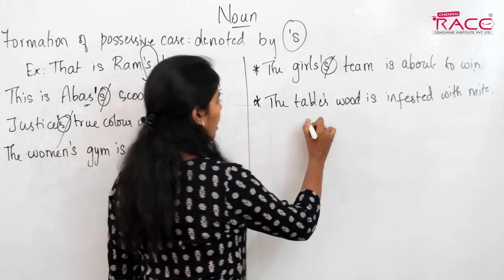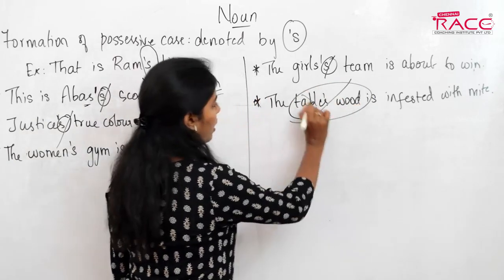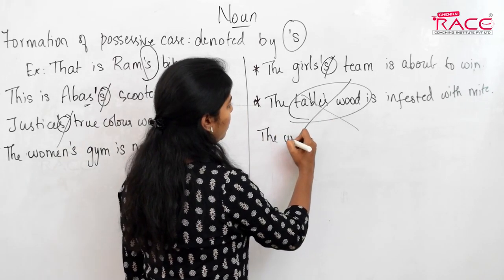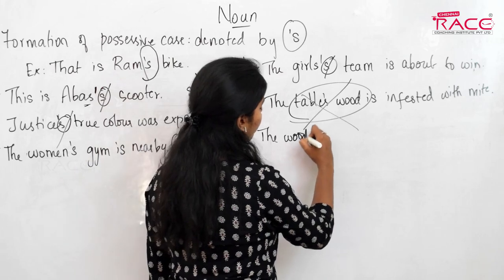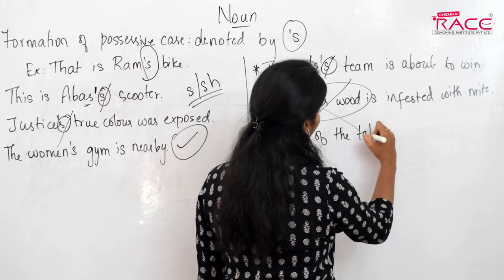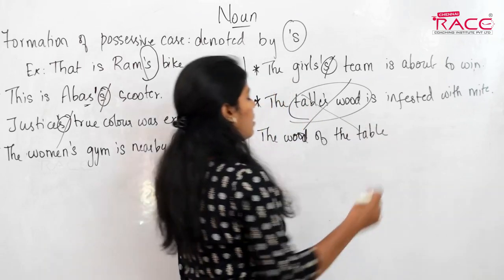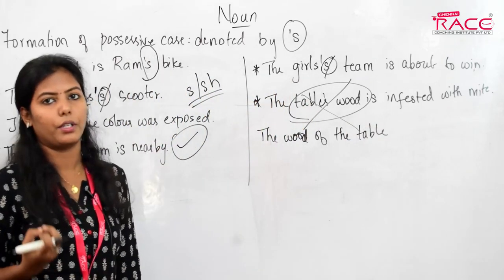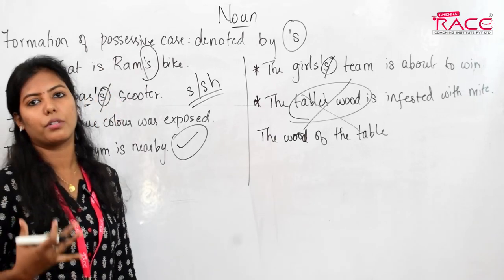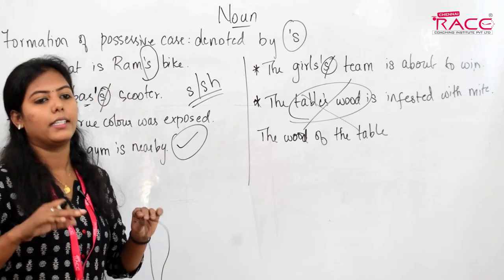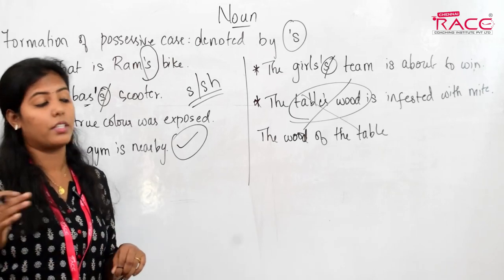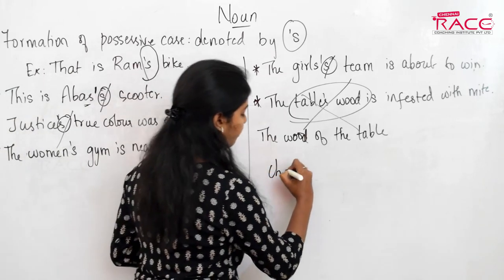For non-living things, what you say is the wood of the table. You shouldn't say table's wood. You should say the wood of the table. You shouldn't say the book's cover. You should say cover of the book. You shouldn't say chair's legs. You should say the legs of the chair.